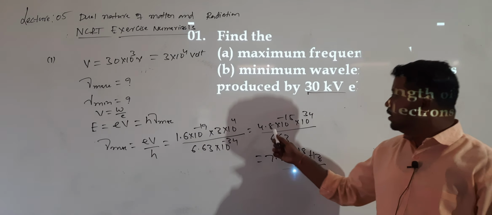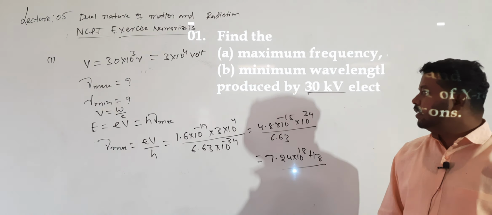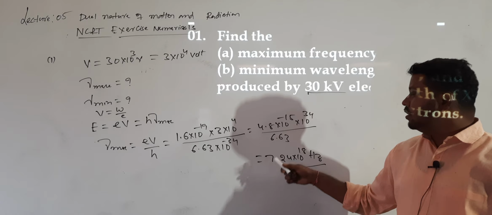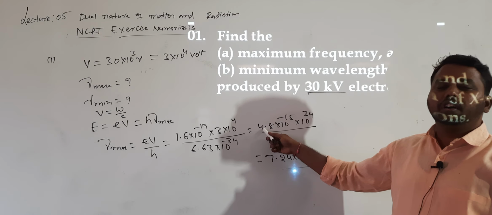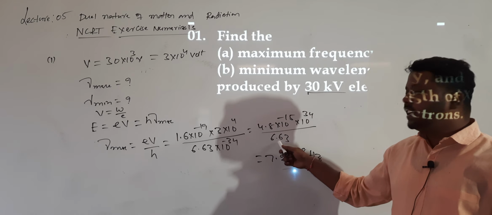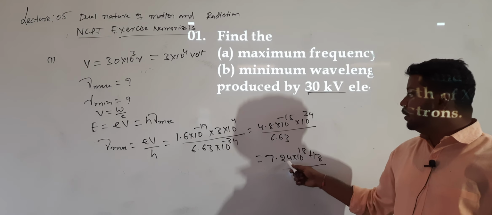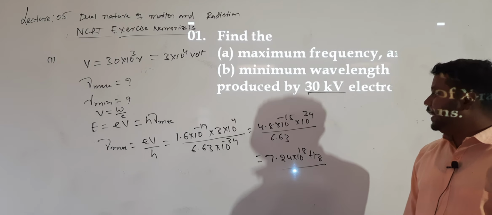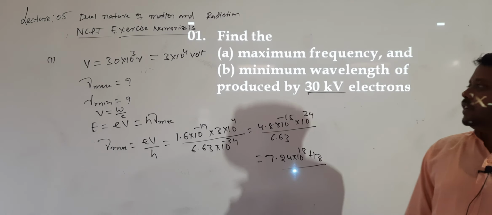You can do it now. So 4.8 to 6.63, you do the simplification. Or 6 will go for how many times? That is 6.63. So 6.63 is there, na? That is 7.24 into 10 to the power of 18 hertz. This is the maximum frequency.